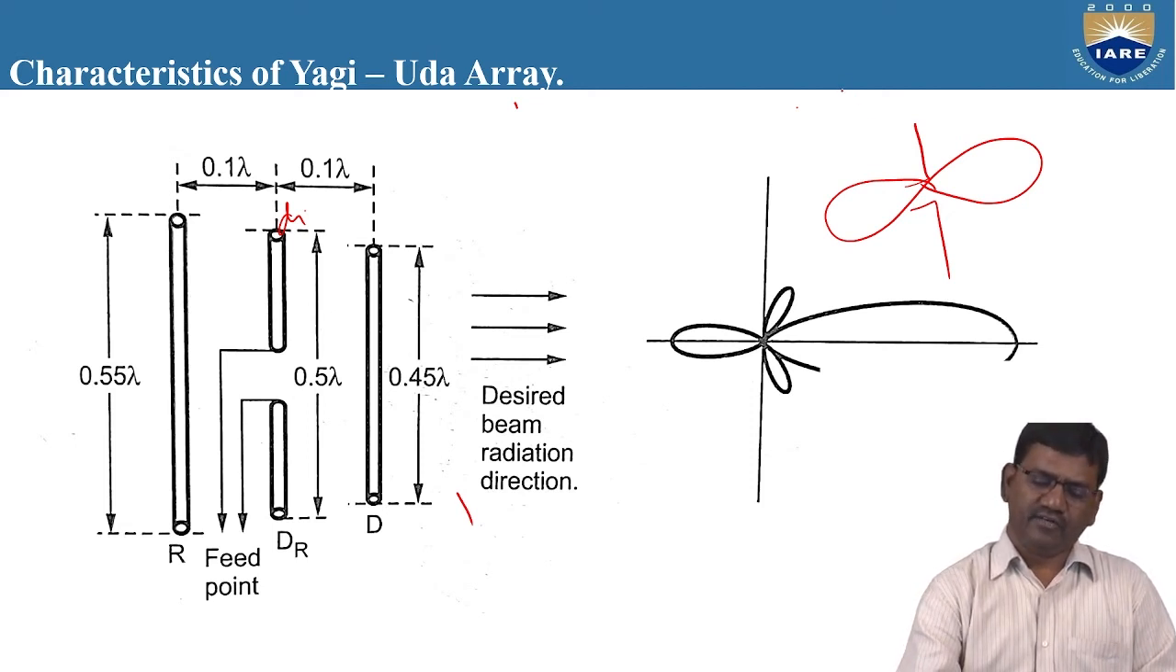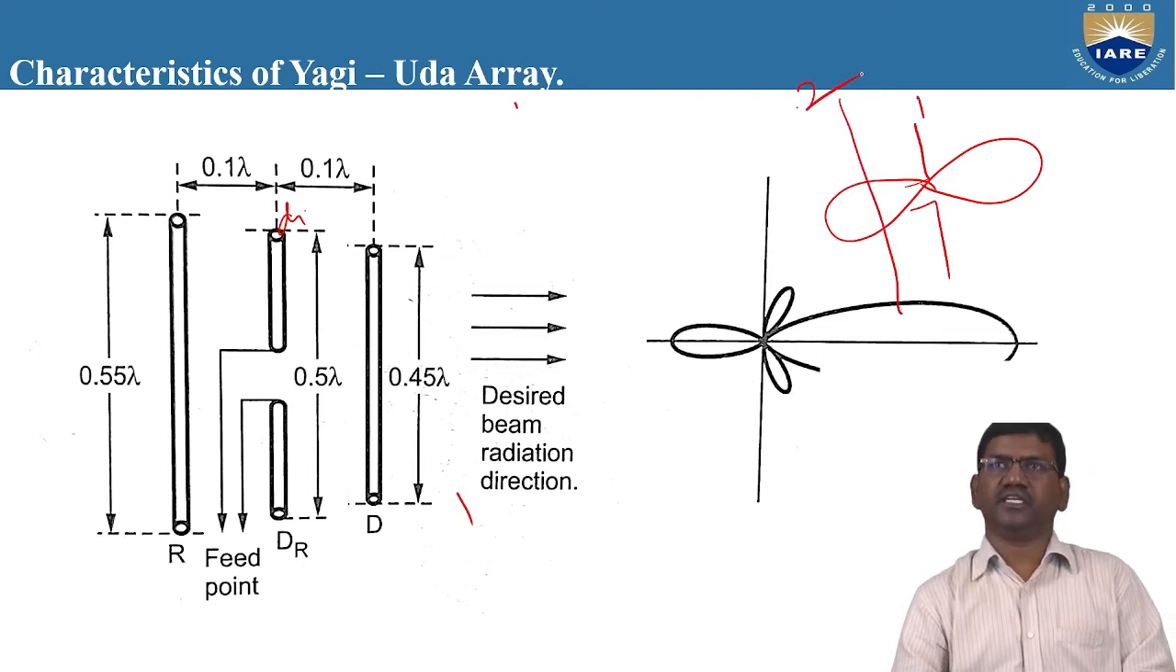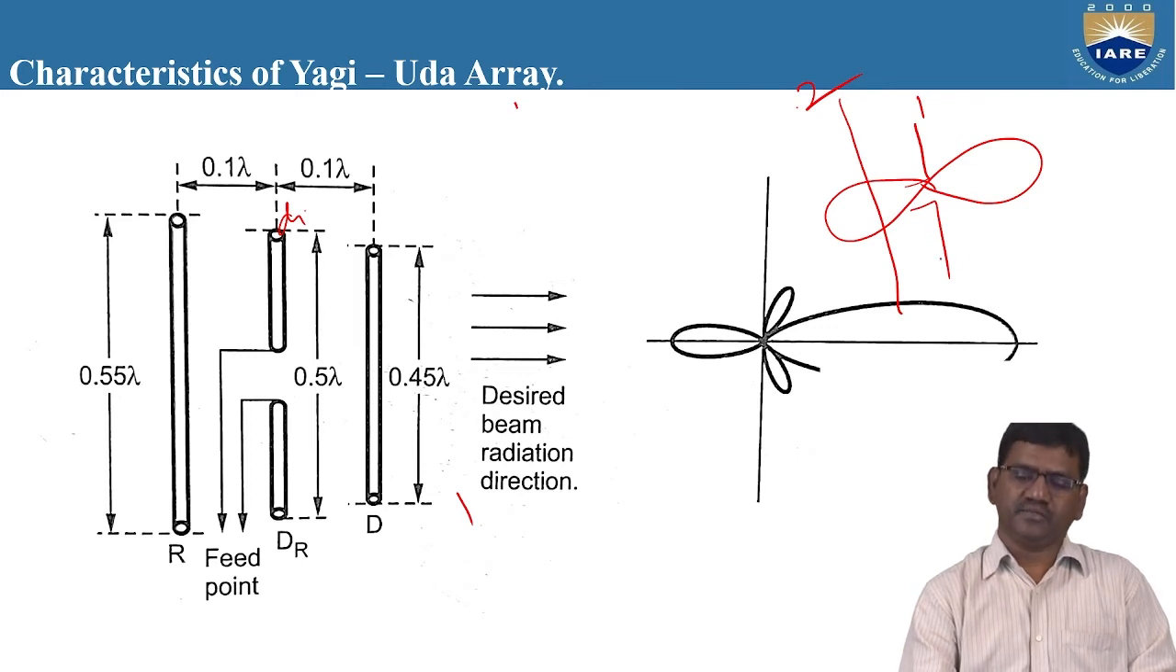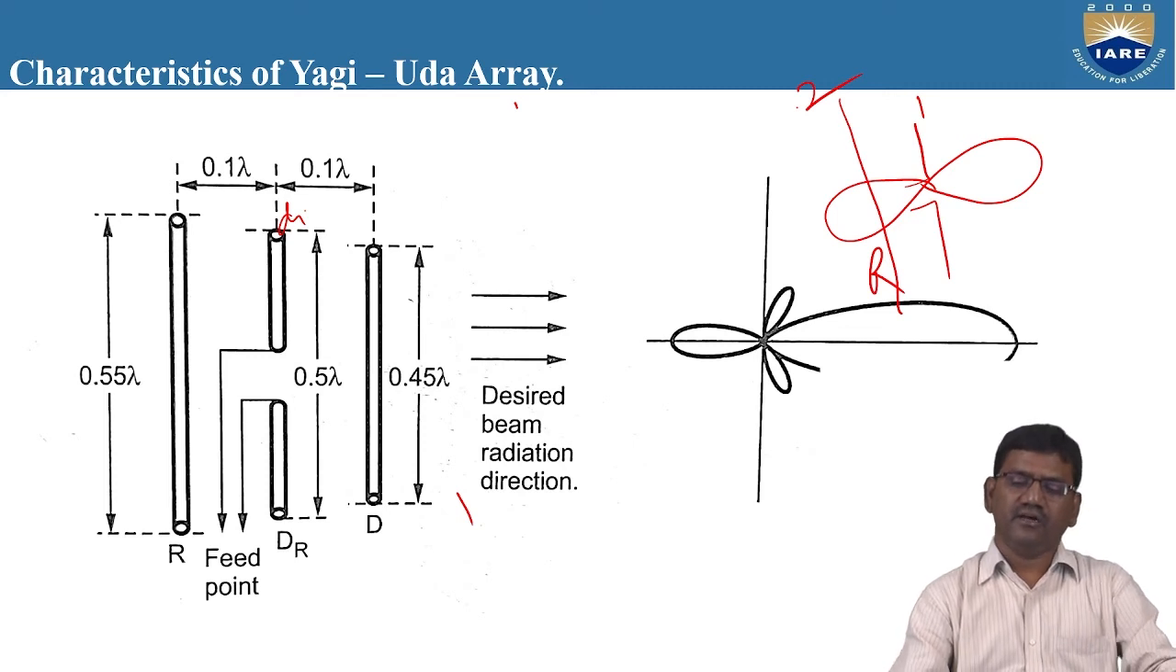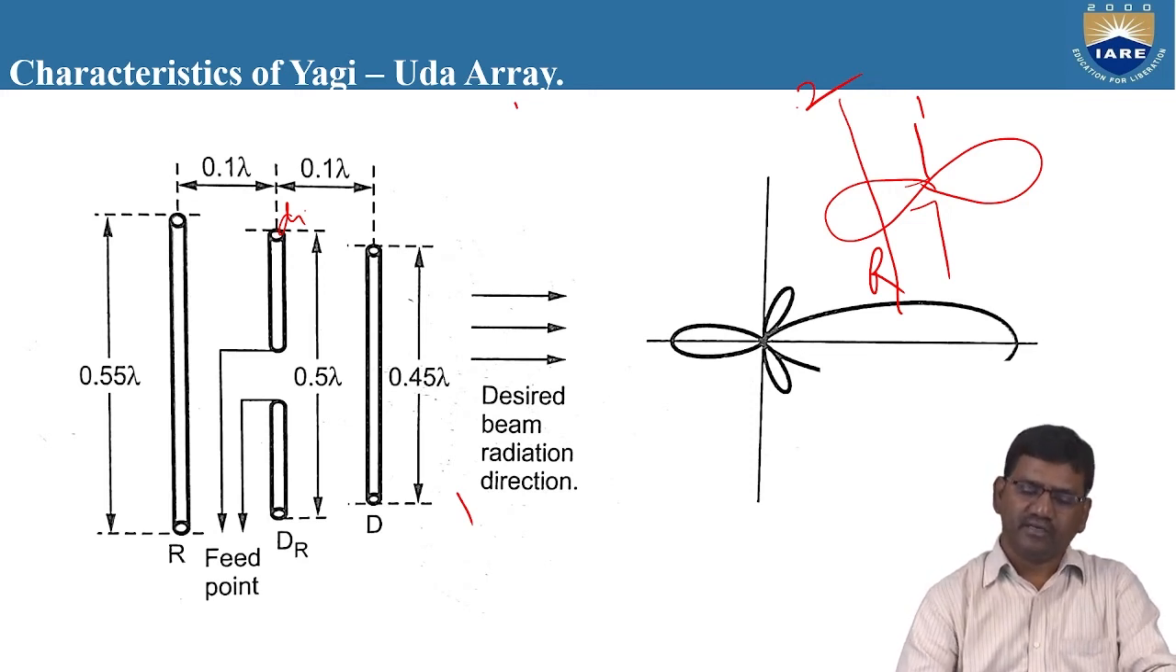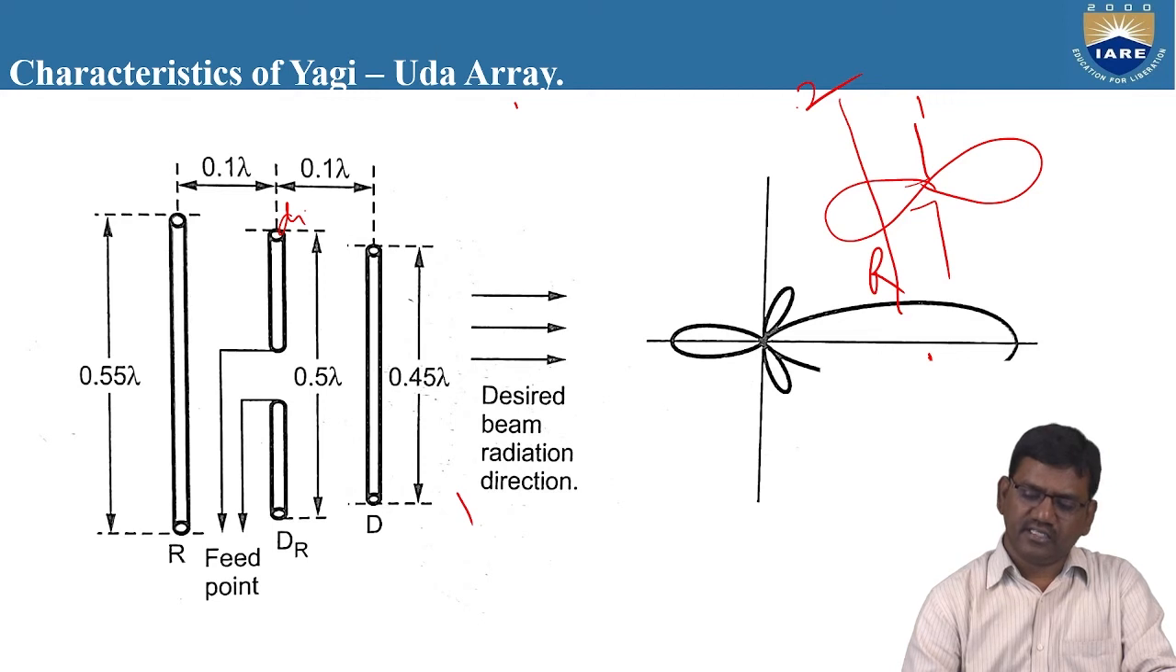Whenever you place a reflector here, if this is 1 and this is 2, the radiation pattern which is observed on the left side of the second element, that is the reflector, will be moved in a direction forward towards the element 1. So whenever you place a reflector element, the radiation pattern changes like this.